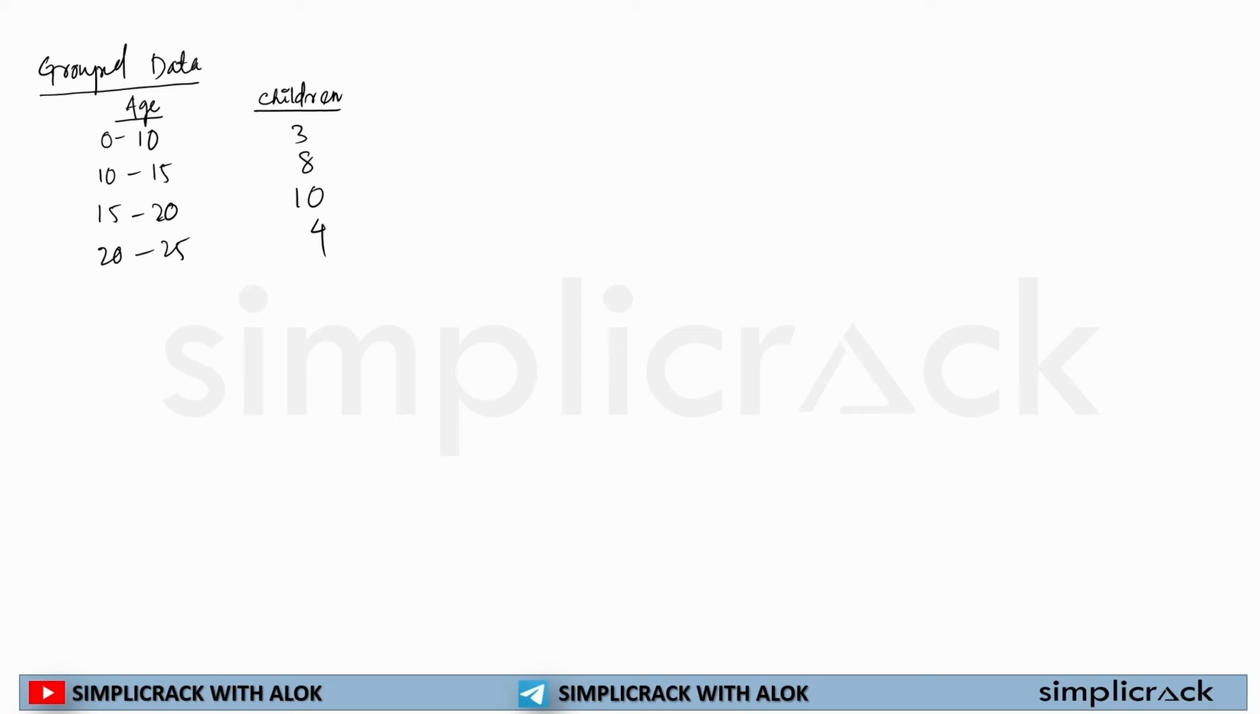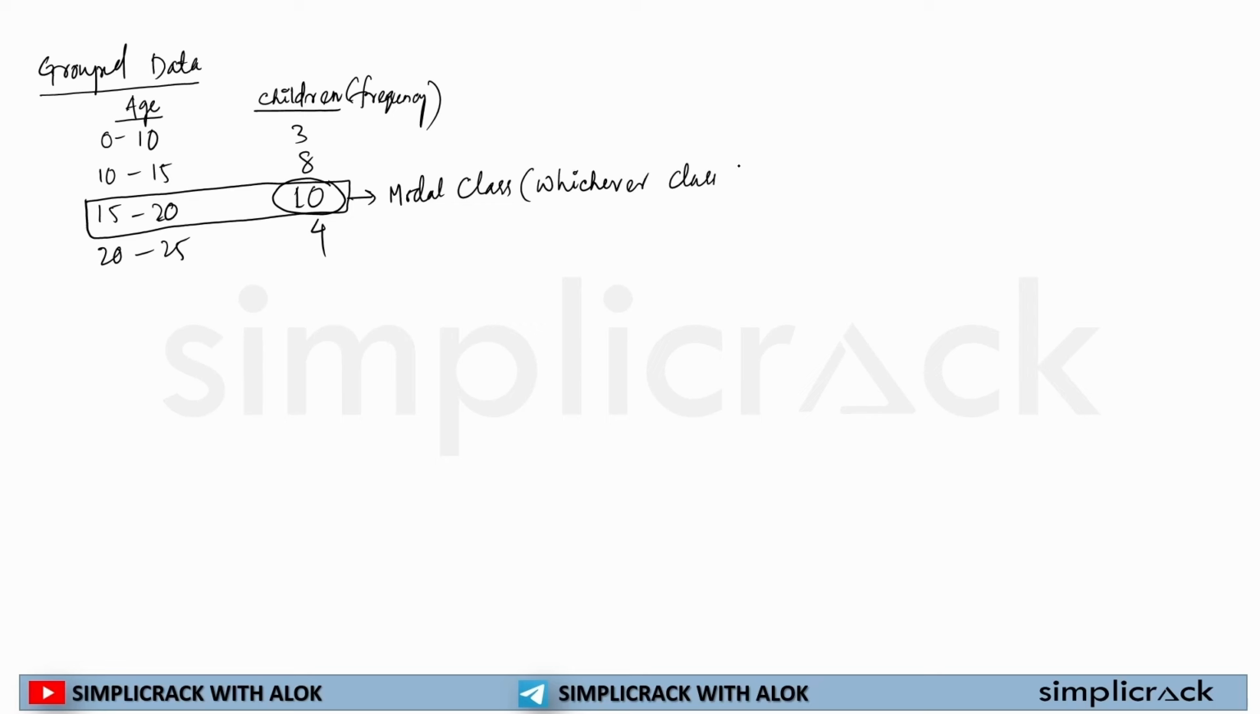Now here we see that 10 is the maximum. Children means the frequency of the given data, how many numbers. So 10 is the highest frequency. So what will be the modal class? This will be the modal class, because this has an interval, we don't have a finite number. So if I have to write it in simple language, the modal class will be whichever class has maximum frequency, will be known as what?